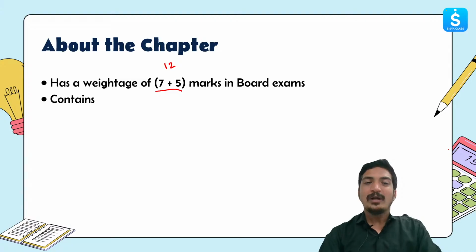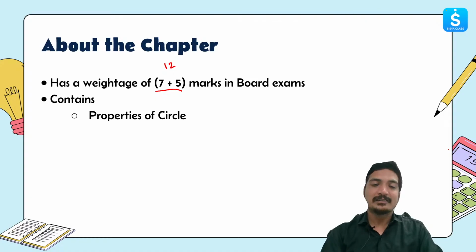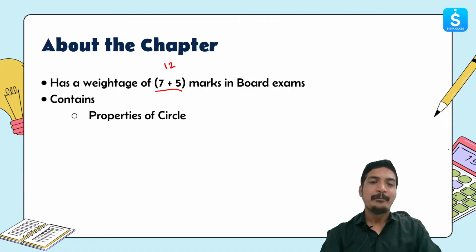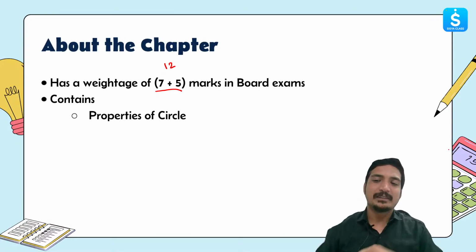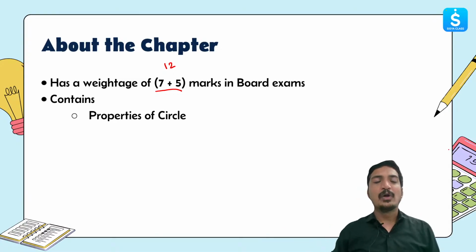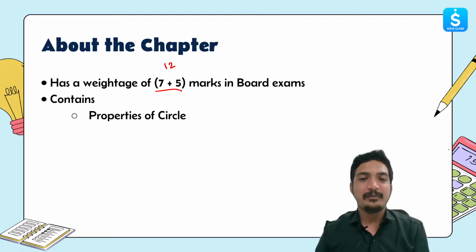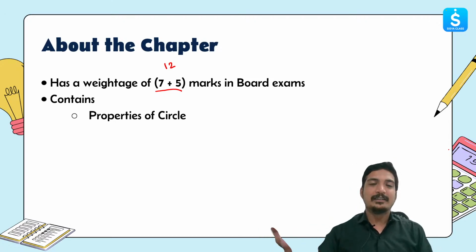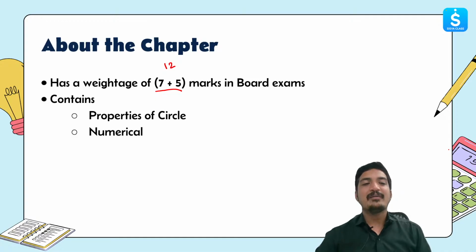Moving ahead, what kind of things does it contain? It contains properties of circles. When we say properties of circles, we have intersecting circles, internally intersecting circles, externally intersecting circles, and the relationship between the radii of intersecting circles as well. We have concentric circles, and other properties like the tangent-secant theorem. We also have the property of a chord, and then the chord distance theorem. All of these things will be covered in properties of circles. Moving ahead, the next thing we have is numericals.